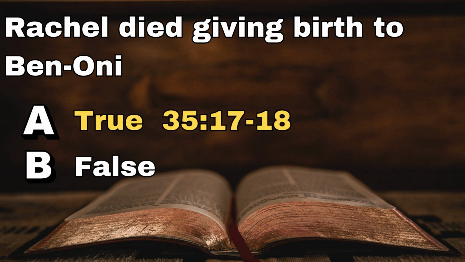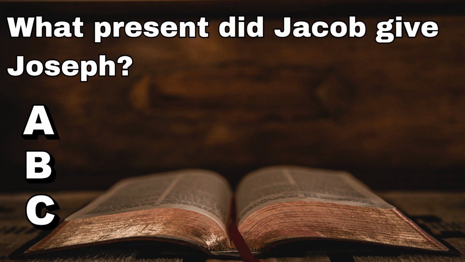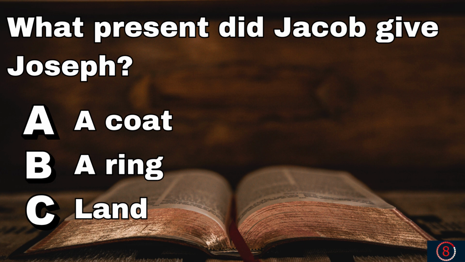And that is true. Before she died, she named the child Ben-Oni, but Jacob changed it to Benjamin, as seen in Genesis chapter 35. Question 23. What present did Jacob give Joseph? A coat, a ring, or land? And Jacob presented Joseph with a coat or a robe, as seen in Genesis chapter 37.